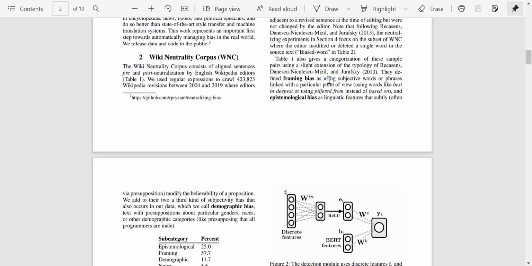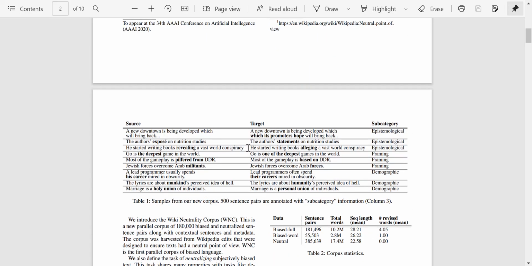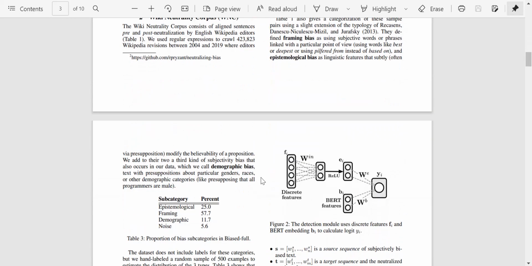Epistemological bias is where linguistic features are subtly used to add some presupposition which enhances the believability of the proposition. In this case, say, 'will bring back': 'will' is a very subtle word, but it is adding some sort of certainty and validation to the proposition. So it falls into the following category.